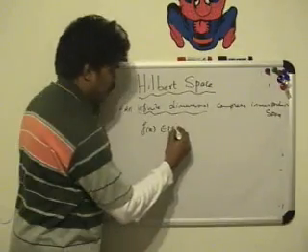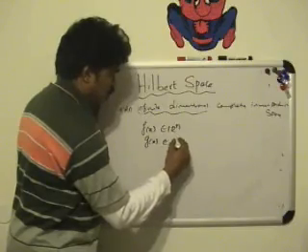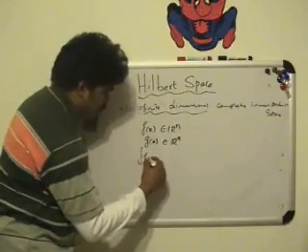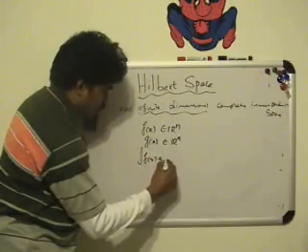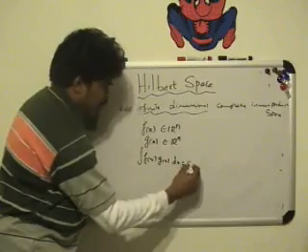Let's say f of x and g of x belong to R. Then these two functions are said to be orthogonal if the inner product of these functions is 0.